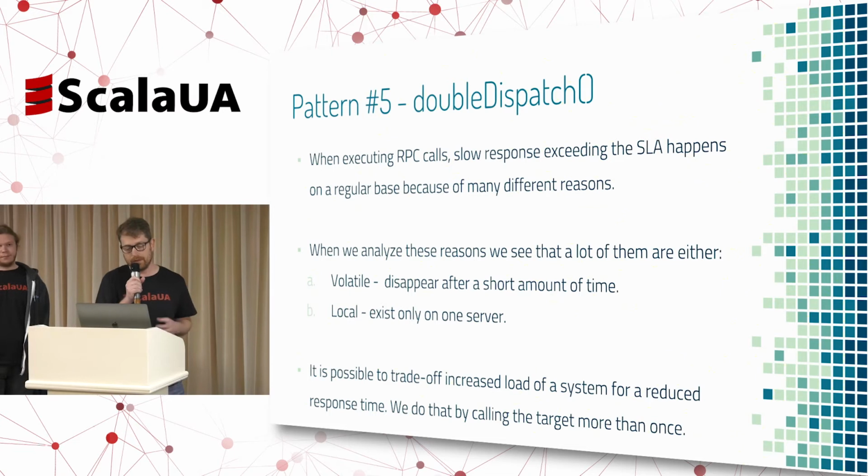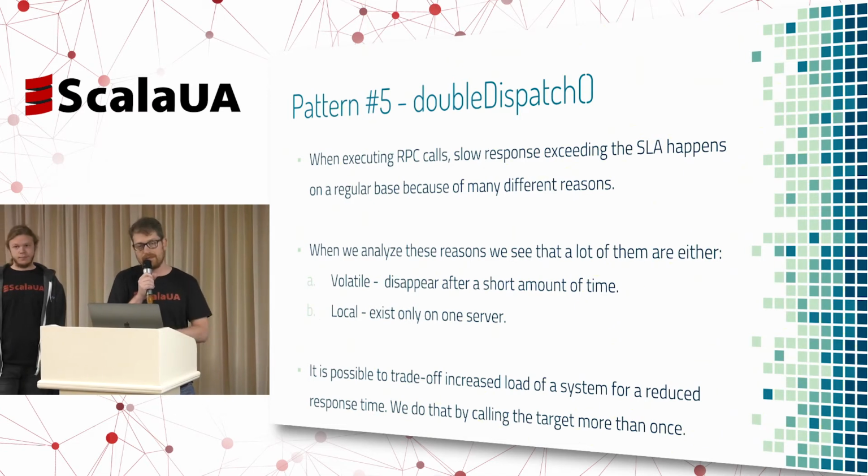Now, what does it mean? Volatile means that the reason will disappear shortly, meaning that if we retry the request again, we would get a successful result in time. Local means that if we are issuing a call behind a load balancer, maybe one server is unresponsive, but if we call again, the load balancer will send the request to another server and it will be responsive, right?